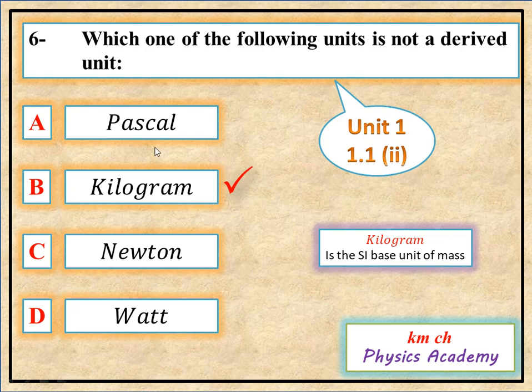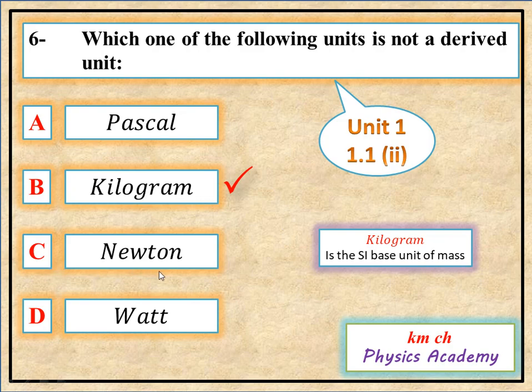Pascal is the unit of pressure and it is 1 Newton per meter square. Kilogram is a fundamental unit. Kilogram is the SI base unit of mass. So it is our correct option.